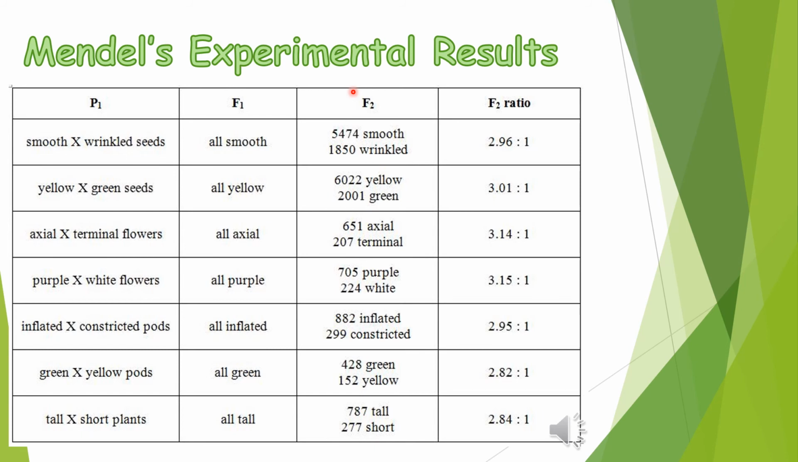Now let's proceed with the third column. We have the F2 generation. The F2 generation is the offspring of the F1 generation. And based on the F2 generation, both the dominant trait and the recessive trait were expressed with approximately a ratio of 3:1.